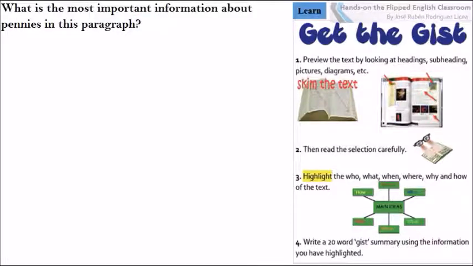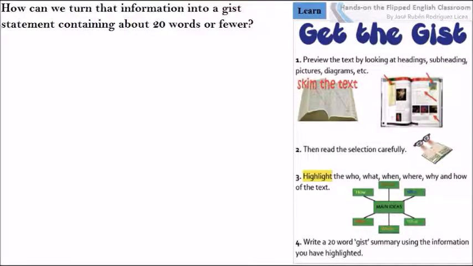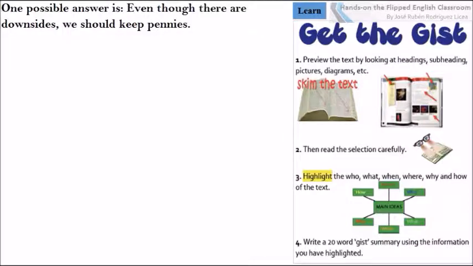What is the most important information about pennies in this paragraph? Pennies aren't used as often as they once were, and they cost more, but we should keep them. How can we turn that information into a gist statement containing about 20 words or fewer? One possible answer is, even though there are downsides, we should keep pennies.